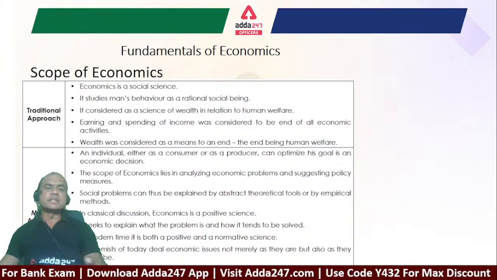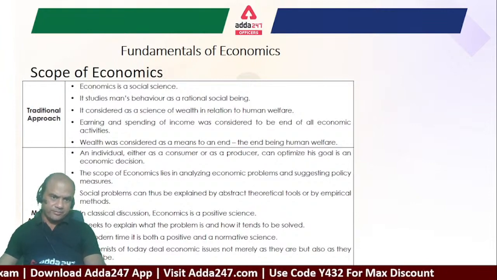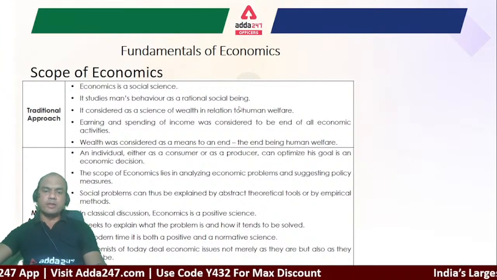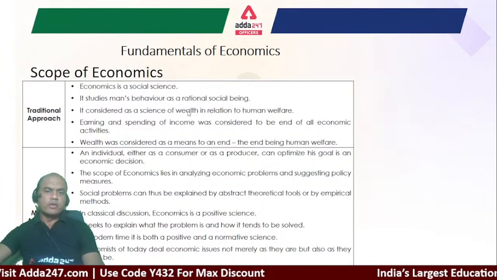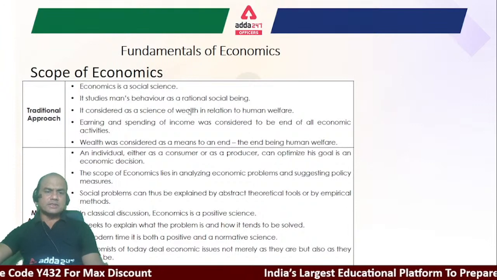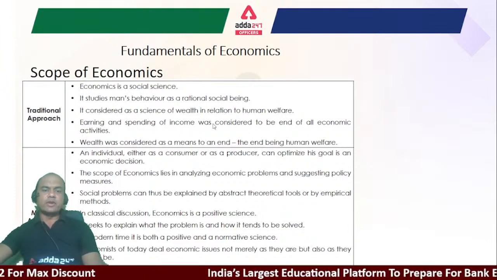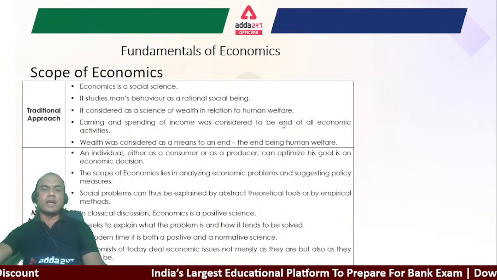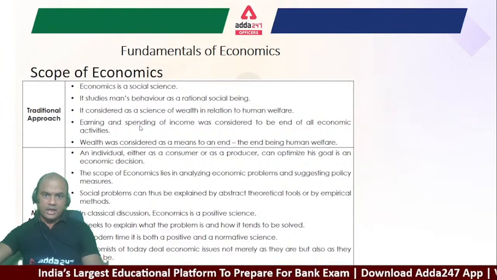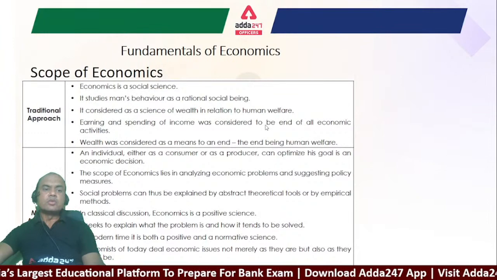That's the basics of any economic studies. Okay, so it is considered as a science of wealth in relation to human welfare. Here, why do we earn wealth? We earn wealth for our welfare, right? So society also does the same thing. Earning and spending of economic income was considered to be the end of all economic activities. It means, why do I work? I work for money. So that was the approach.